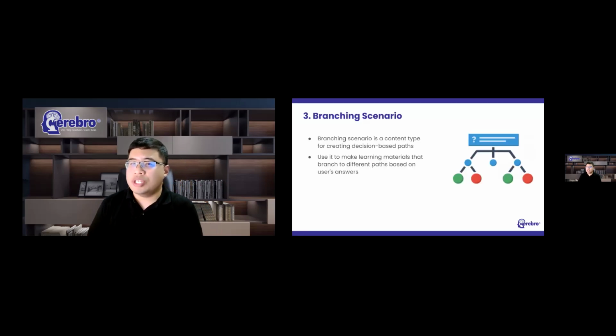Okay, now let's proceed to the third content type, which is branching scenario. So, branching scenario is a content type for creating decision-based paths. So, you can use it to make learning materials that branch to different paths based on users' answers. So, let's see an example.